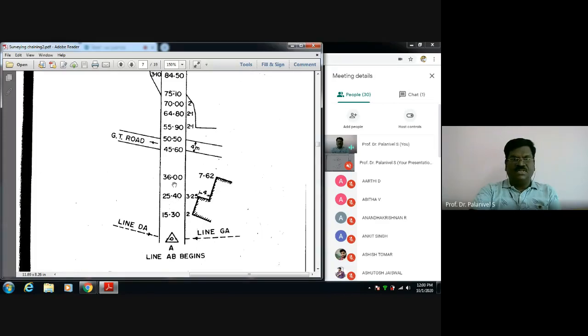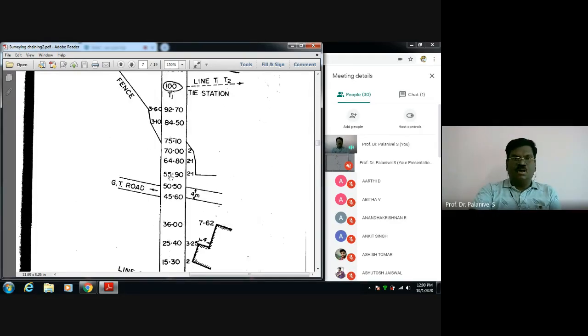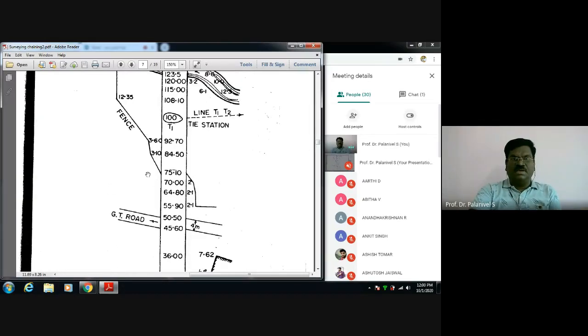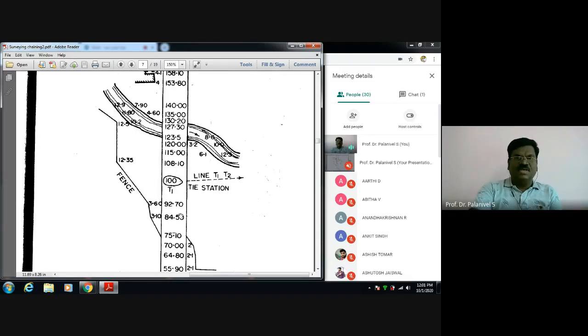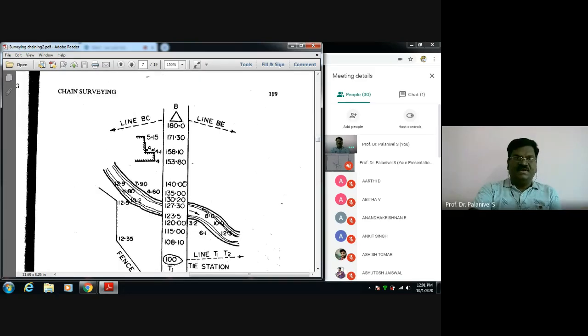Again you are going further. At 36 meter, this is the corner of the building, and you take a perpendicular offset, 7.62 meter. Note down 7.62 meter. This way you go along your chain line, and wherever there are salient feature points, you take offsets to them. In general we normally do perpendicular offsets. That is easiest, and we note it down. So this way the field work is recorded. Later you can have a look, and you can draw it on your own during the exam.